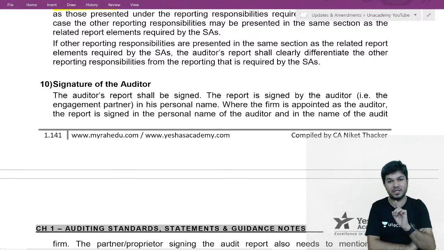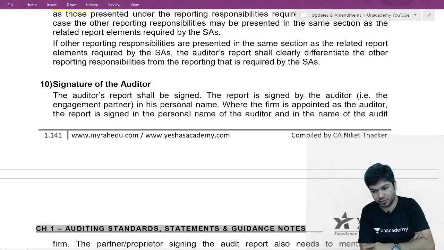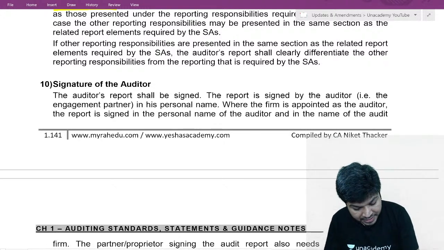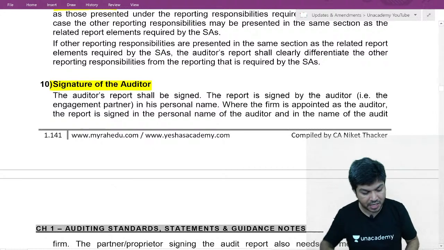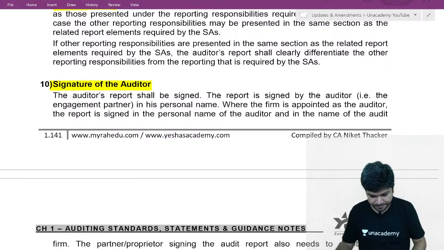And one more important thing, now onwards, UDIN, the Unique Document Identification Number, should be there in your report.